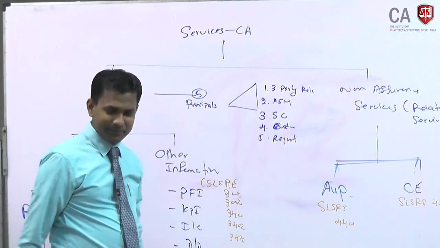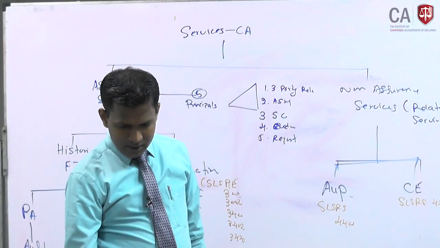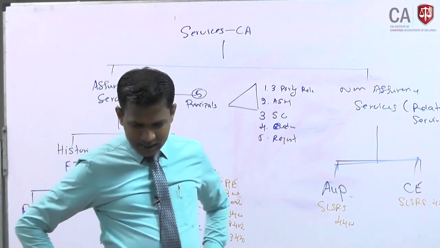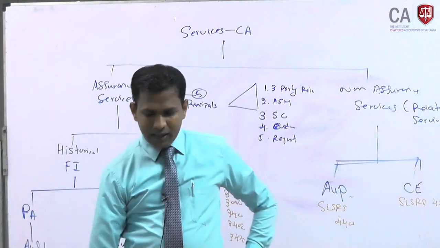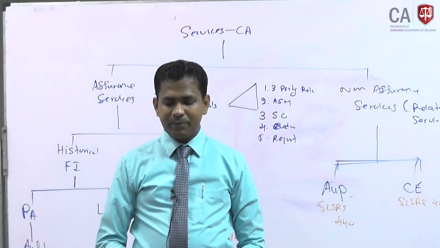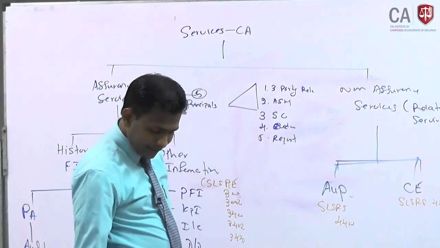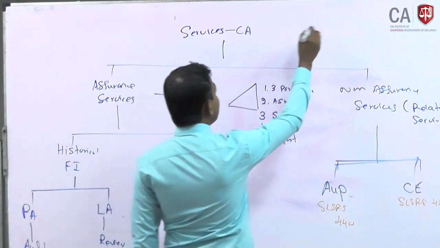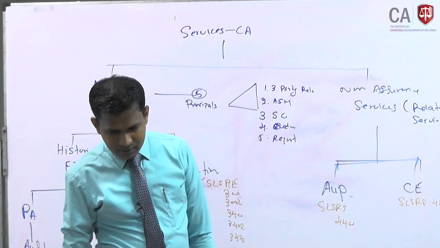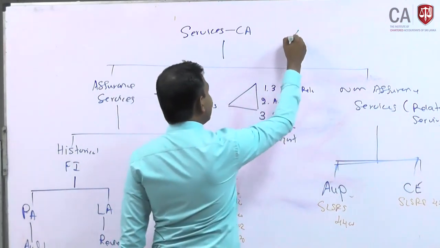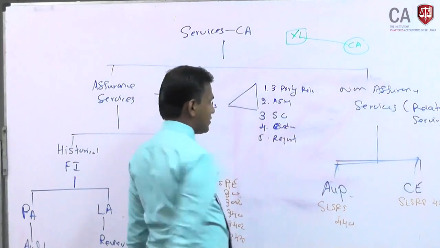Now we will look at this question. You are the audit manager of Fee and Associates, a firm of chartered accountants. Excel Private Limited, one of the leading software development companies operating in Sri Lanka, has approached you to obtain a professional service provided by your firm. So if we look at here, Excel is the company, right? They have approached the chartered accountants firm as of now.